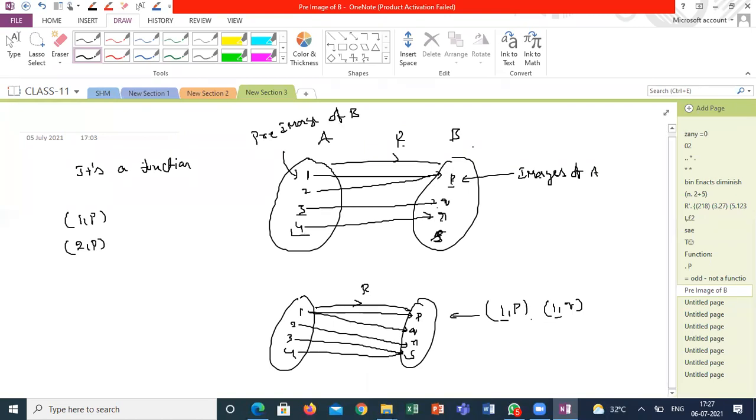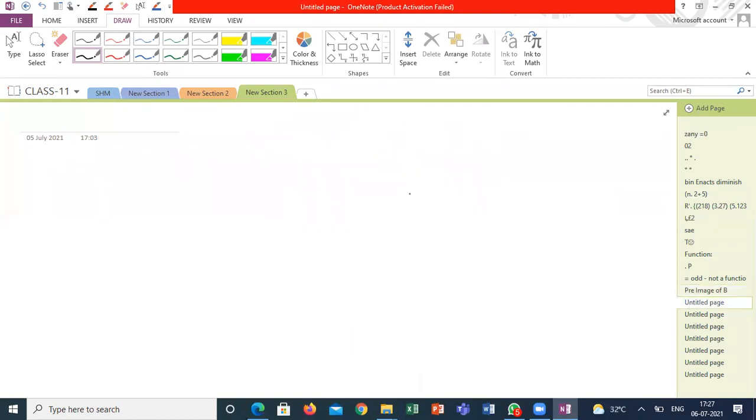Got it, guys? What is another way of defining the function? I can write like this now.